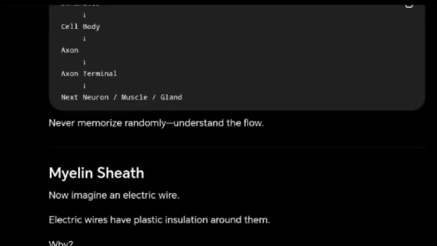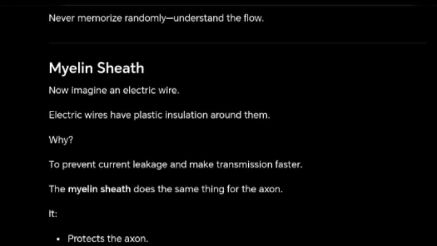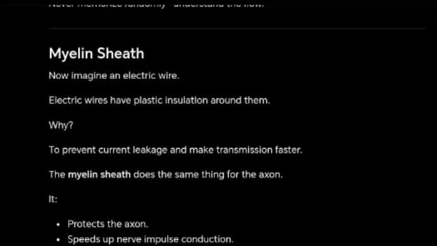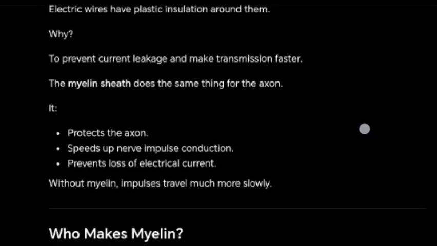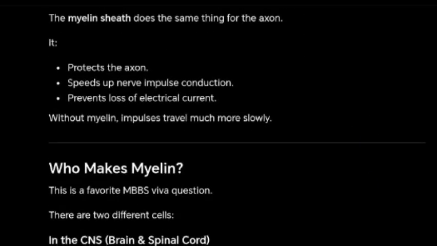Myelin sheath. Now imagine an electric wire. Electric wires have plastic insulation around them. Why? To prevent current leakage and make transmission faster. The myelin sheath does the same thing for the axon. It protects the axon, speeds up nerve impulse conduction, prevents loss of electrical current. Without myelin, impulses travel much more slowly.